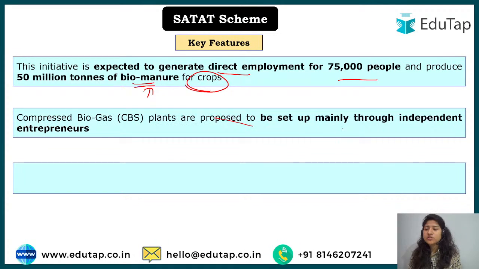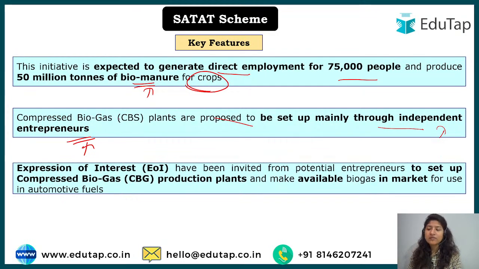CBG plants are proposed to be set up mainly through independent entrepreneurs. Please do not get confused by this phrase, independent entrepreneur. It means that all this will be done privately. These people will approach the government. And how will they approach? The PSU OMCs have published an expression of interest, which is kind of a document. The entrepreneurs can express their interest in establishing CBG plants, and once that is done, there is some kind of subsidy also, which we'll look at in the next slide, that will be provided by the government.